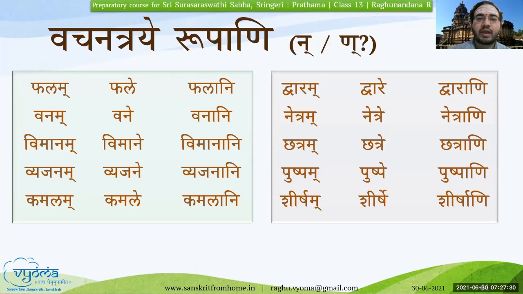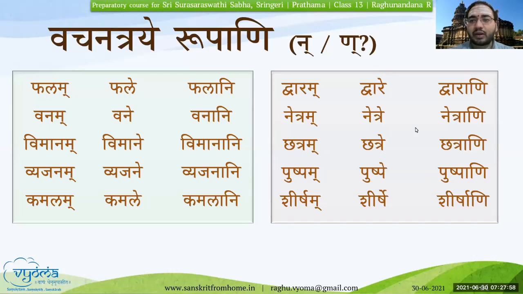In the same way, here as well, the general rule is that wherever there is a rakara, or shakara, the murdhanya shakara, in the pratipadikam or the noun form, in most such cases the nakara will be changed to nakara.